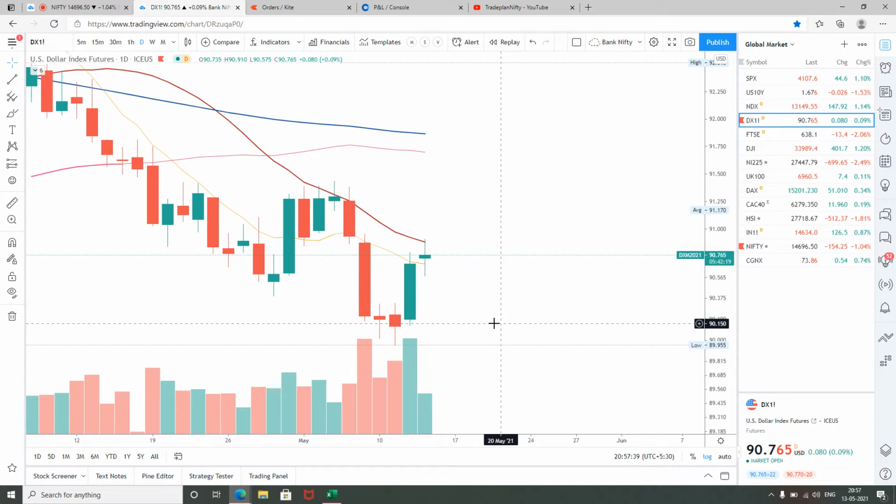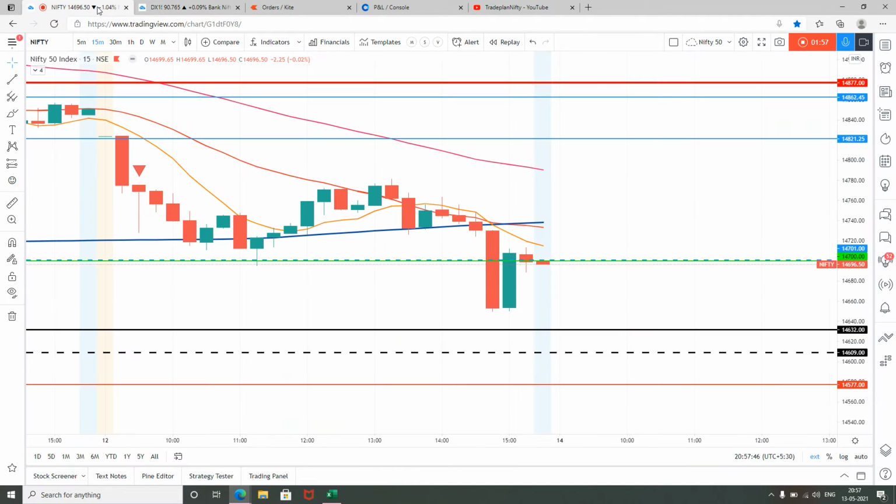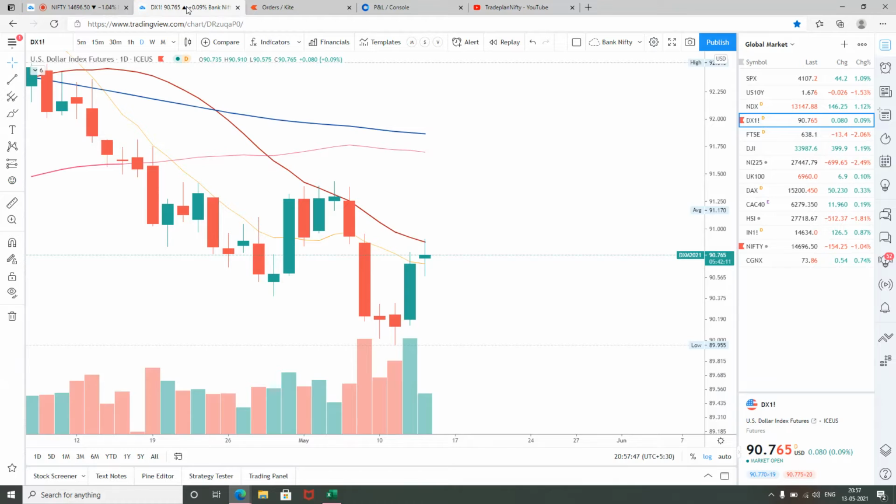So overall, the global clues are giving us a sign of reversal. We do not know how strong this reversal is, but for tomorrow's trading session, the global clues are looking quite good. But we still need to see in the morning when this is getting close.